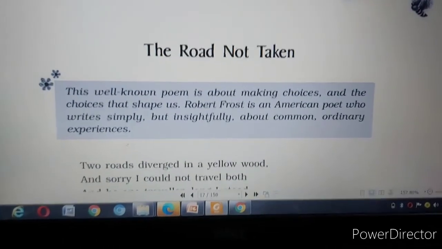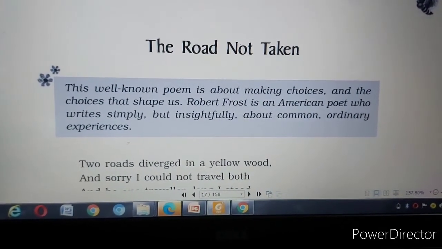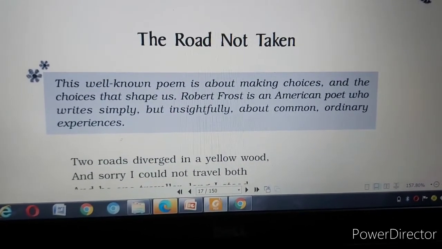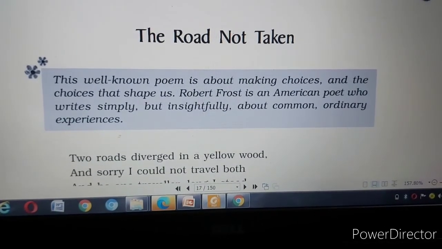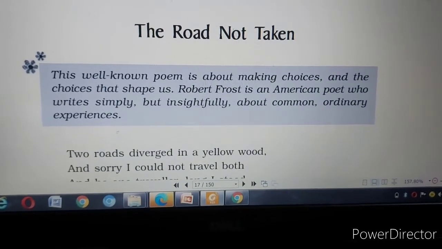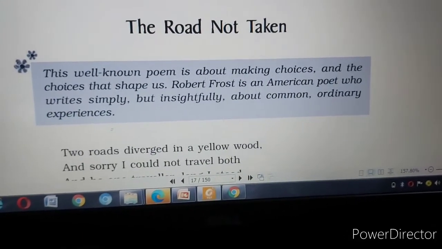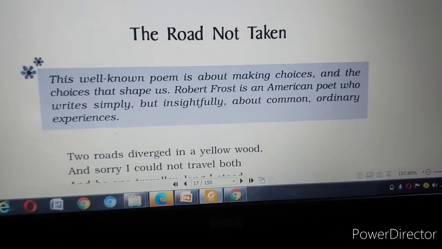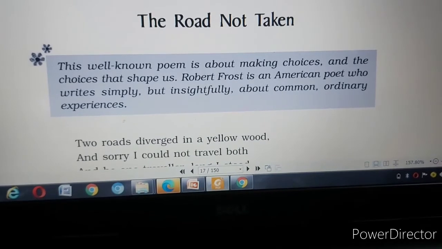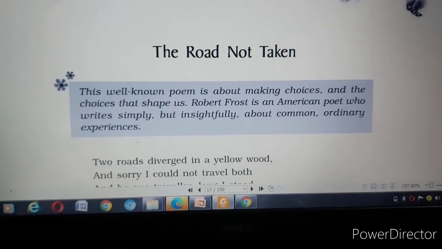Now I want to tell you that you have to opt for things very sincerely, very focusedly, and very precisely, so that things in future will go easy for you. Because if you opt for something that is wrong for you, it may make you lazy and lethargic, and you won't want to do things, because you are not interested in them. Students, if we are not interested in anything, we are not able to do that work very finely and actively. But if we are interested, we will do these things very finely and interestingly.